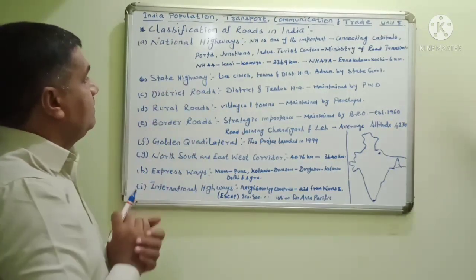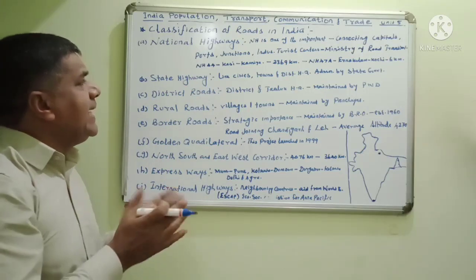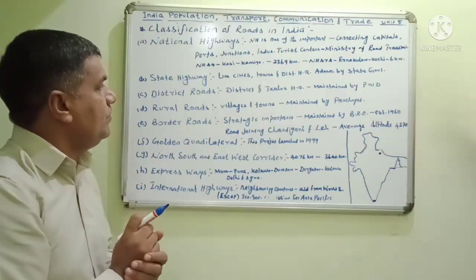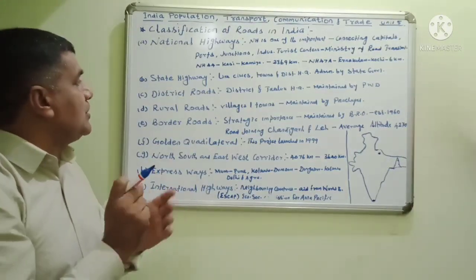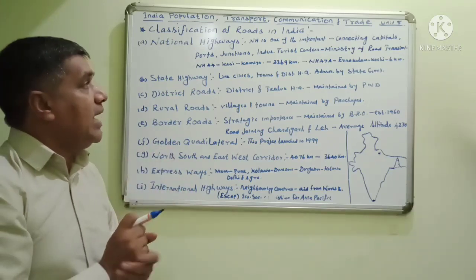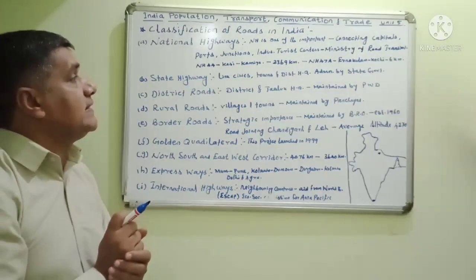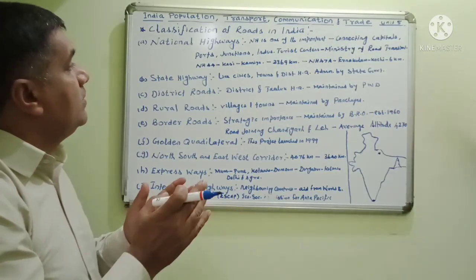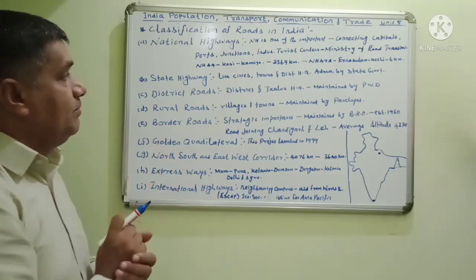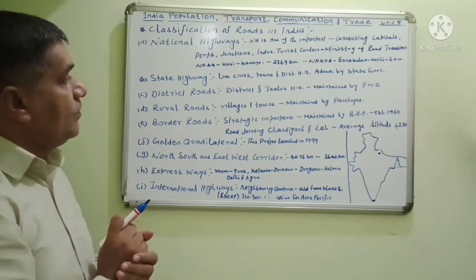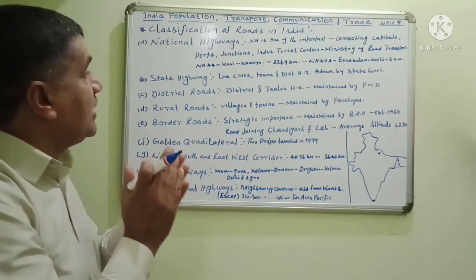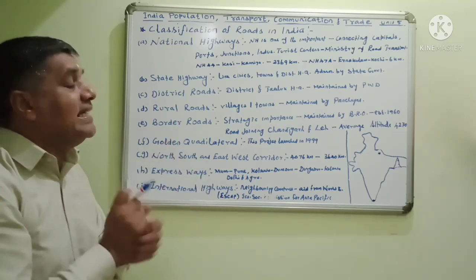State highways. The state highways link the important cities and taluks, important cities and towns and district headquarters. The roads were laid in these areas.